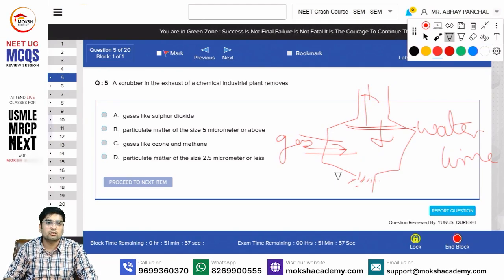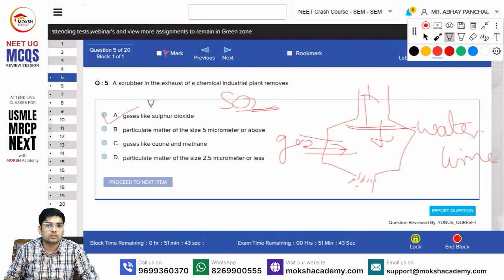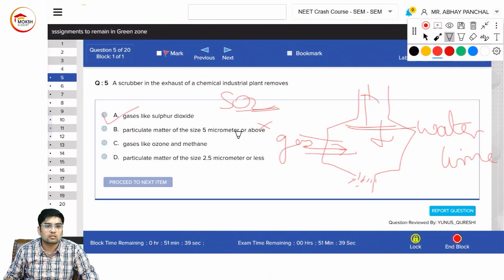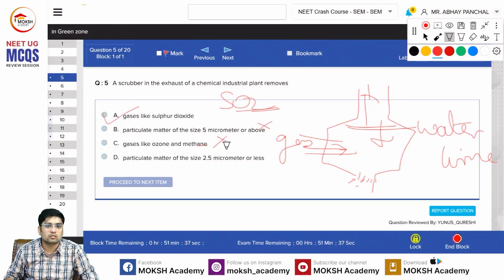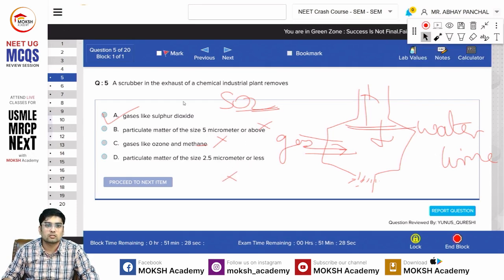And this is mainly used for industrial exhaust to prevent SO2 emission. Okay, so this is the correct answer. This is wrong. Ozone and methane are not produced in industry, and particulate matter, no. So SO2 is the correct answer.